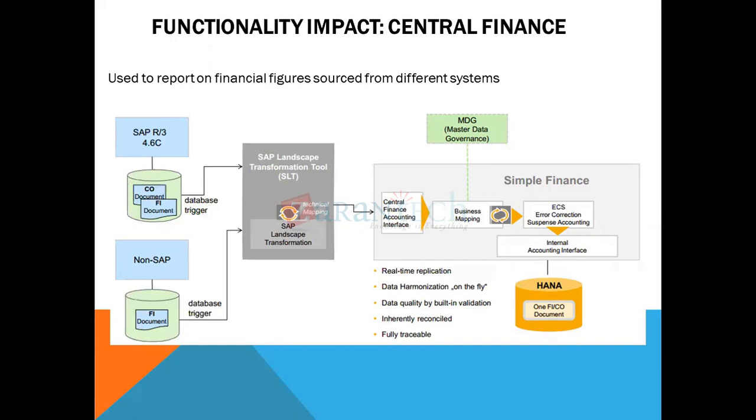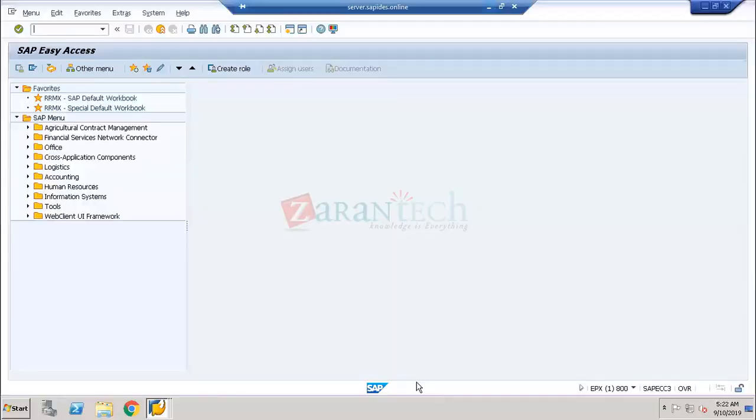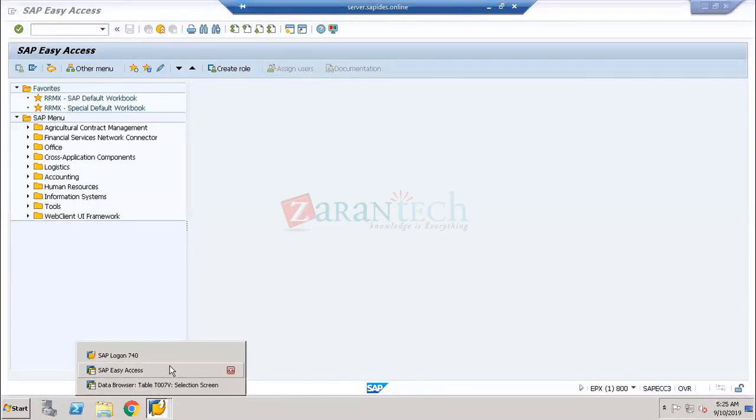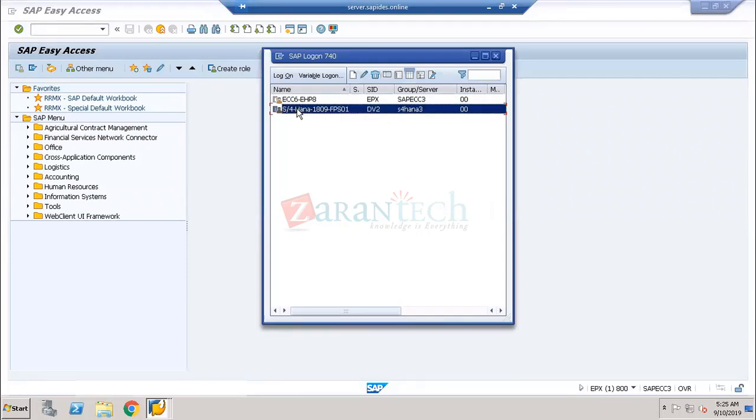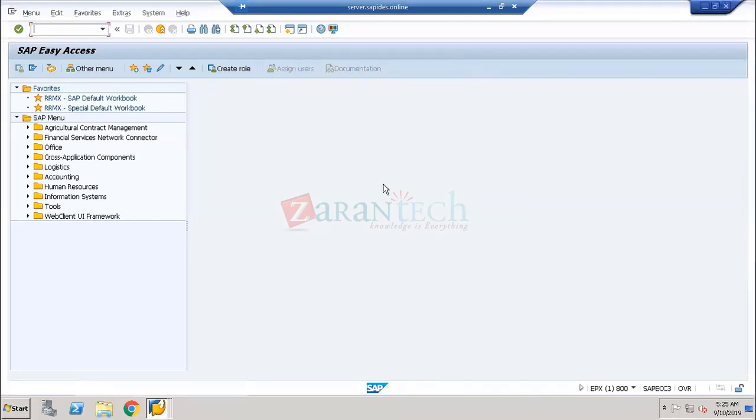So in this example, I'm going to be taking two systems. One is called your SAP ECC as the source system, and one is called the central finance system. To connect both of them, we need to have the SLT. So if I go to the SLT,